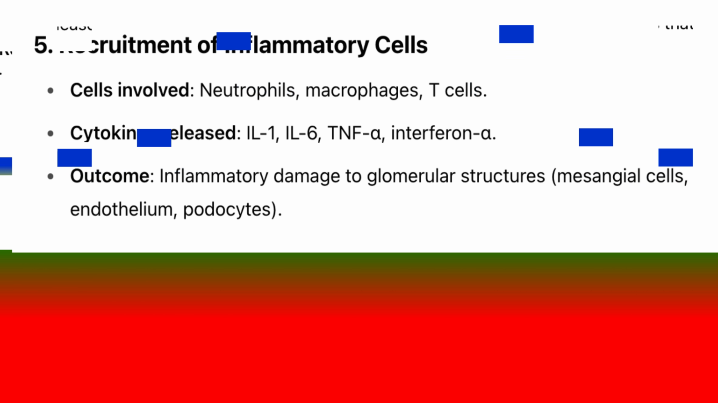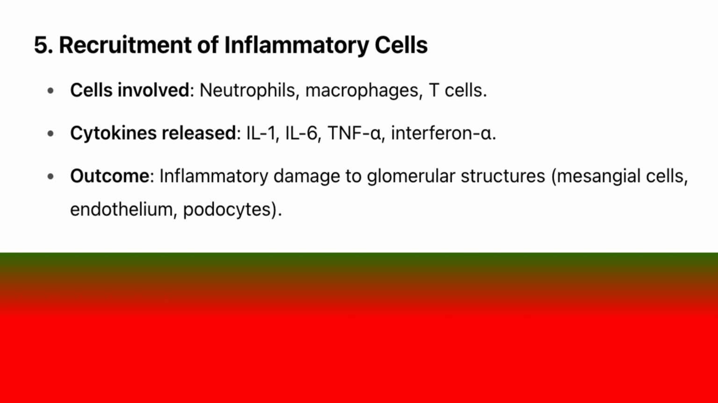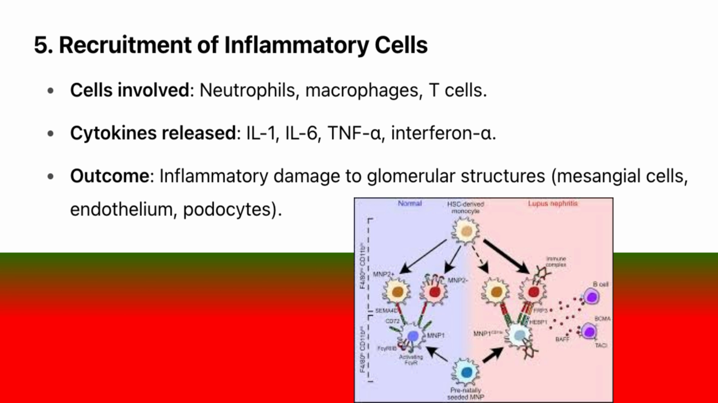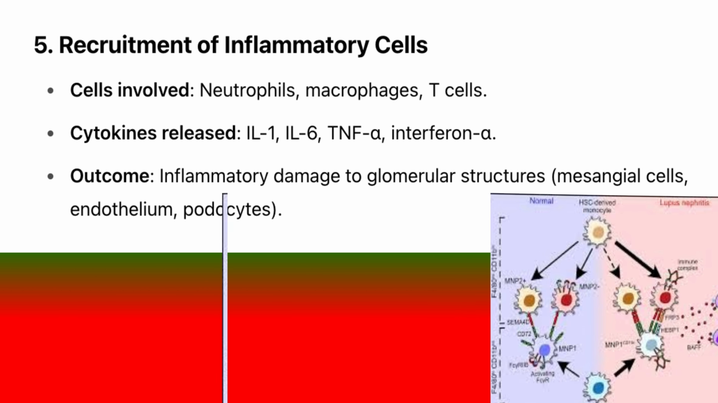5. Recruitment of inflammatory cells. Cells involved: neutrophils, macrophages, T cells. Cytokines released: IL-1, IL-6, TNF-α, interferon-α. Outcome: inflammatory damage to glomerular structures, mesangial cells, endothelium, podocytes.